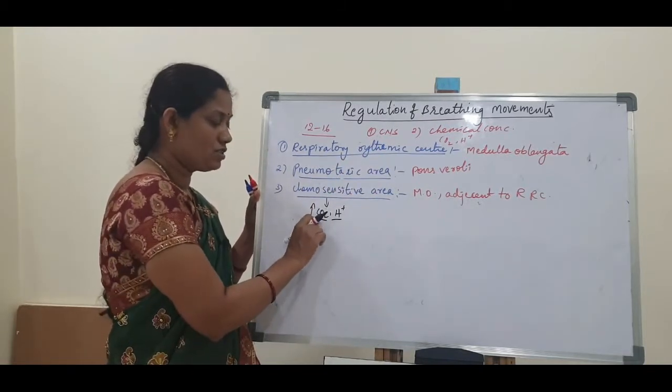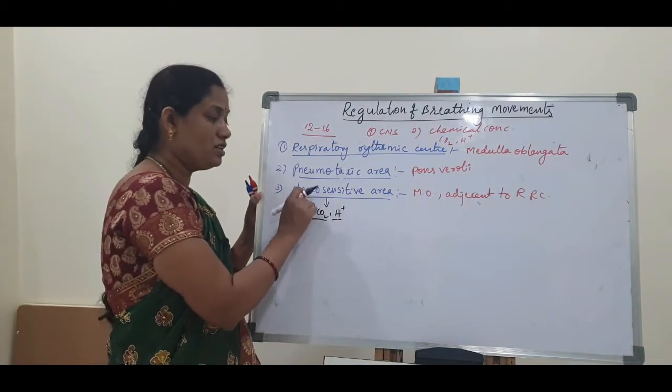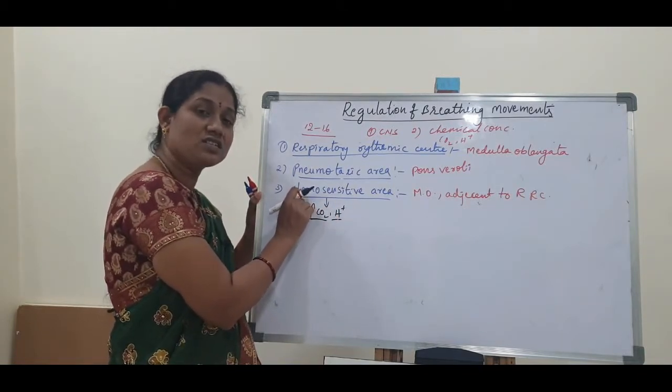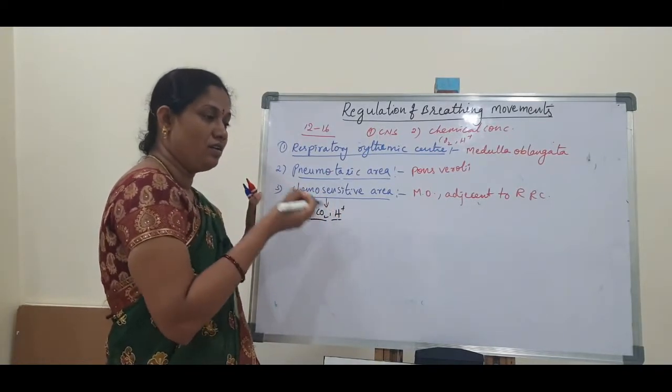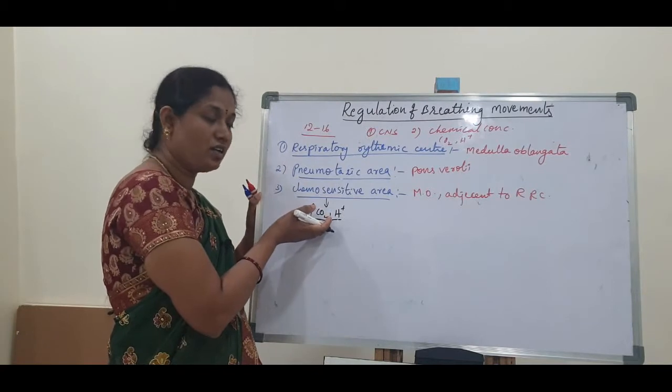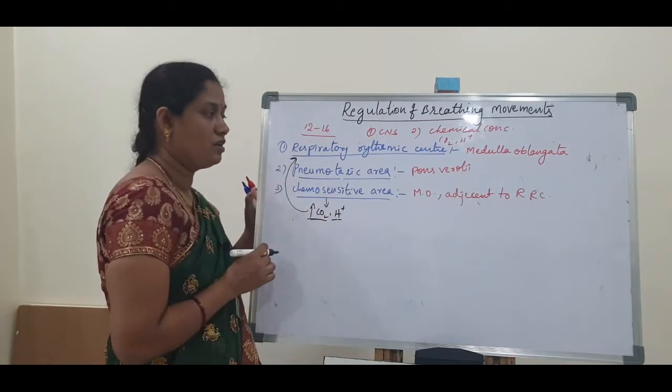So whenever the carbon dioxide and H plus ion concentration is increased, this chemosensitive area gets sensitized. Sensitized means it senses that information. Now that information is passed to the respiratory rhythmic center.